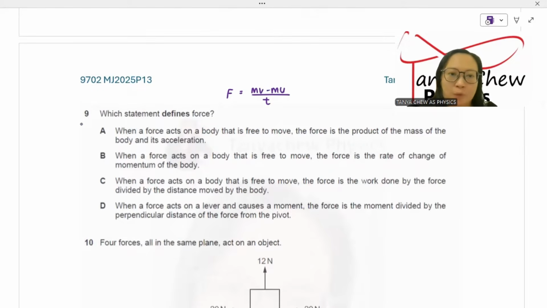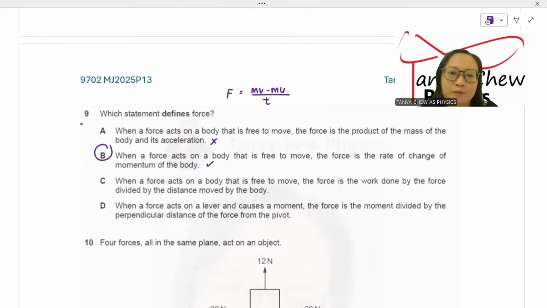Let us look at A. When a force acts on a body that is free to move, the force is the product of mass of the body and its acceleration. This is not true. B, when a force acts on a body that is free to move, the force is the rate of change of momentum. Yes, that is definitely true.